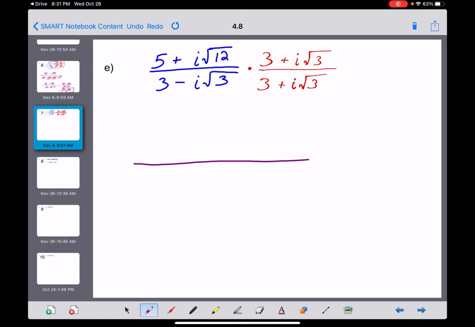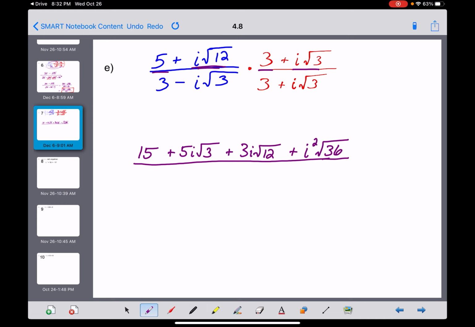We've got some foiling to do on both the top and the bottom. Up on the top, 5 times 3 is going to get us a 15. The outer product is going to be a plus 5i times the square root of 3. The inner product, this one times this one, is going to be a plus 3i times the square root of 12. And then the last product, this times this, positive times positive is a plus. i times i is going to be i squared. And root 12 times root 3 is the square root of 36. Oh, that's fortuitous. You'll find out why in just a second.